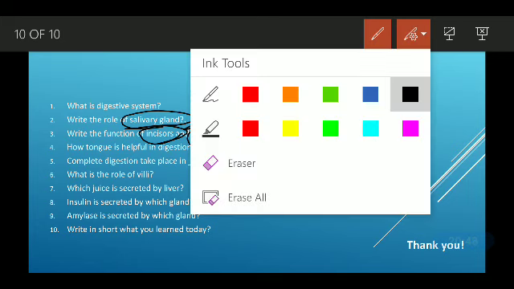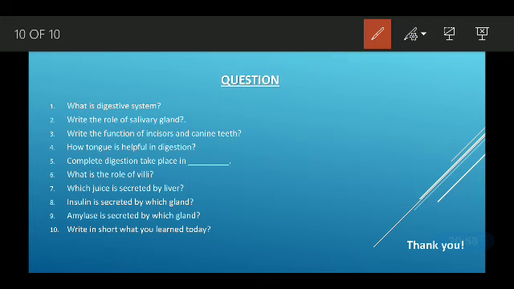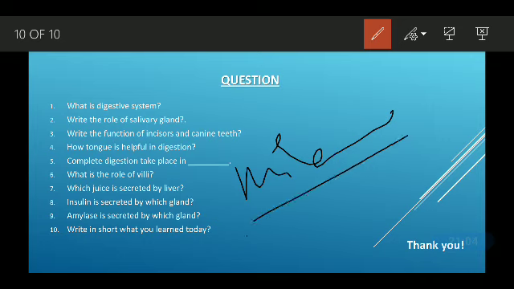Then how is the tongue helpful in digestion? It helps in the mixing of saliva in the food.